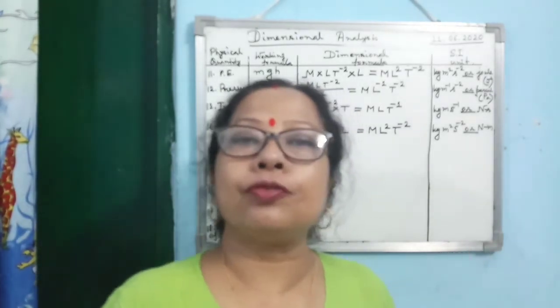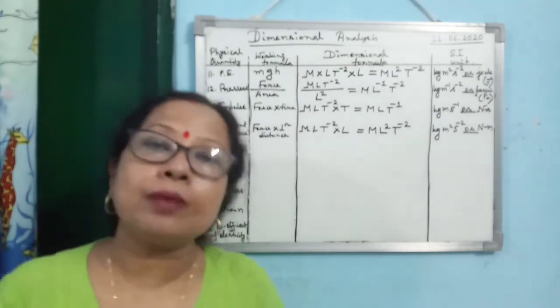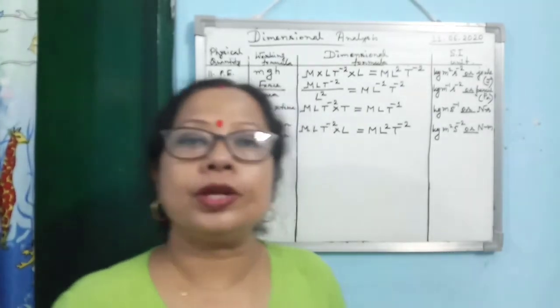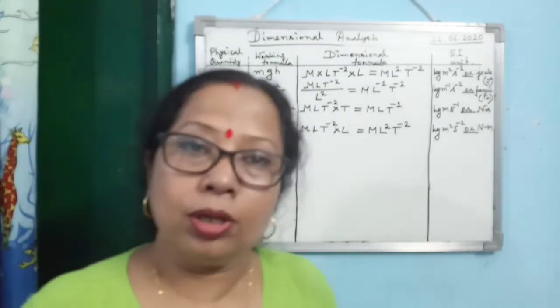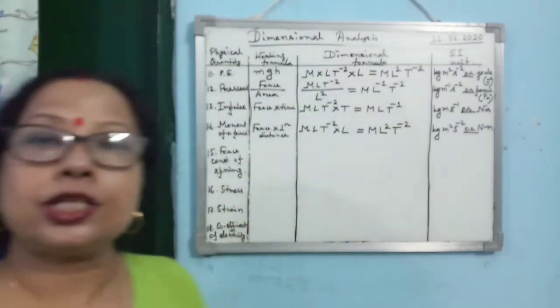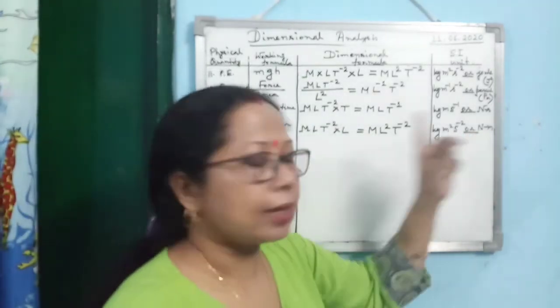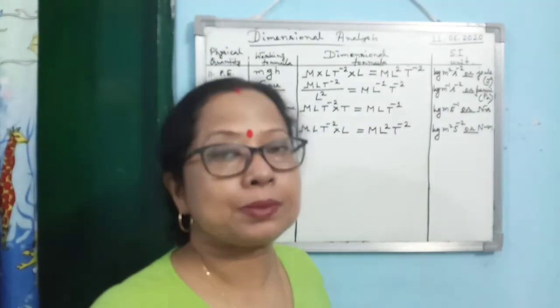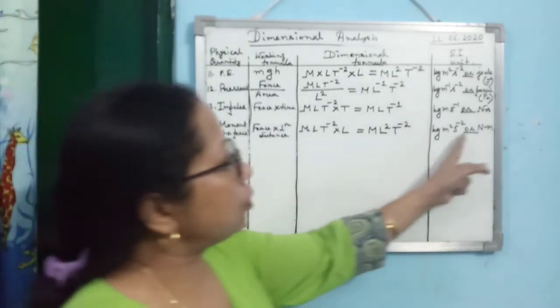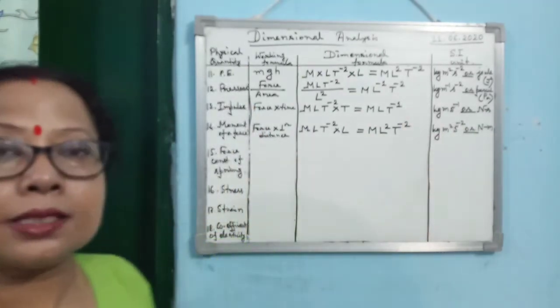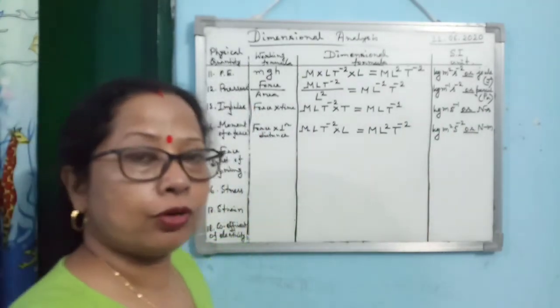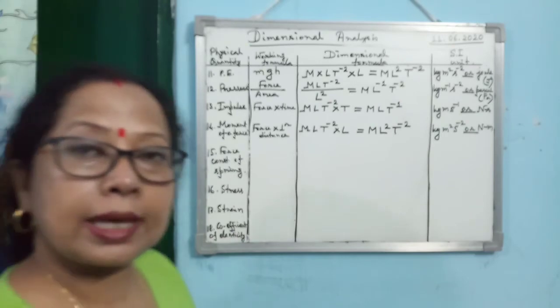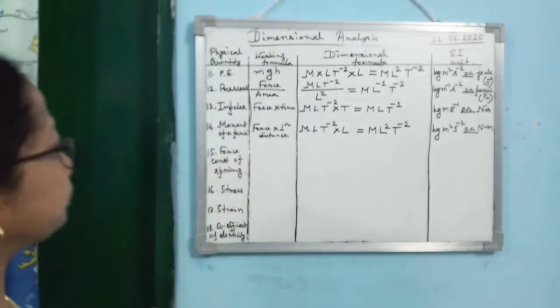The SI unit of moment of a force can never be written in place of Newton meter as joule, because the definition of joule and Newton into meter are not actually giving us the same concept. So here Newton meter can never be written as joule for moment of a force. SI unit of moment of force is Newton meter.